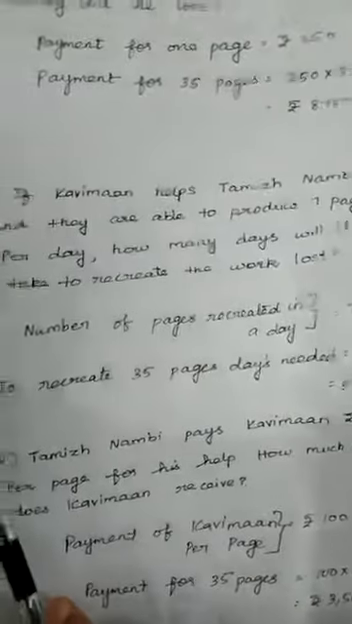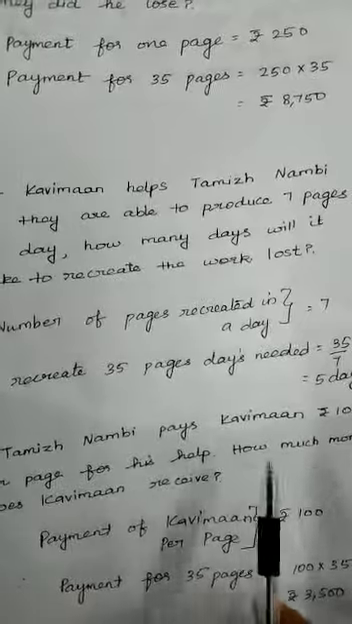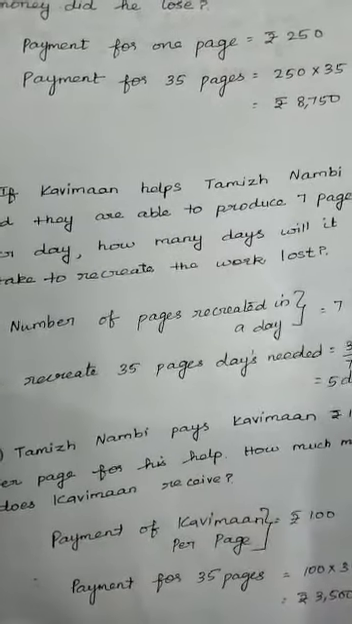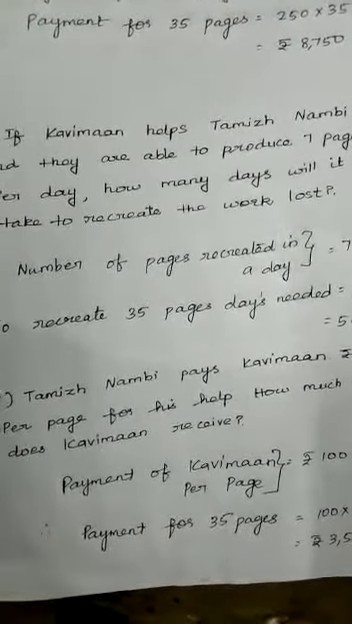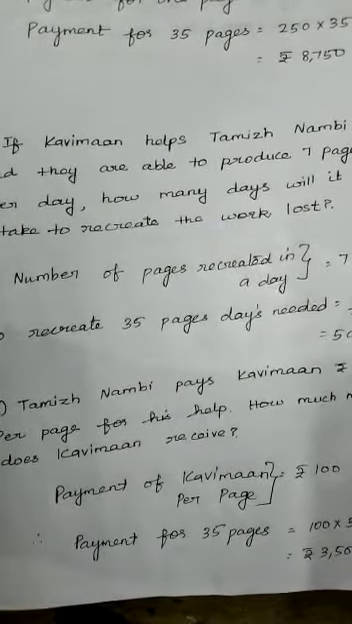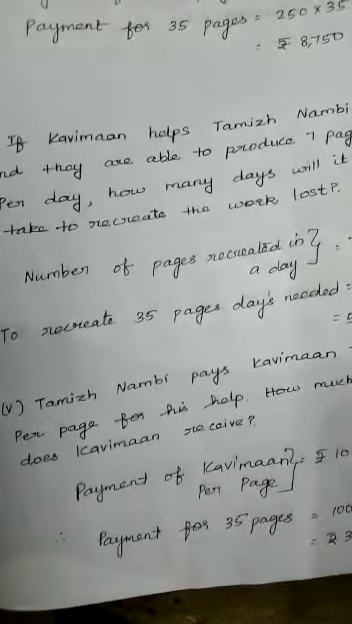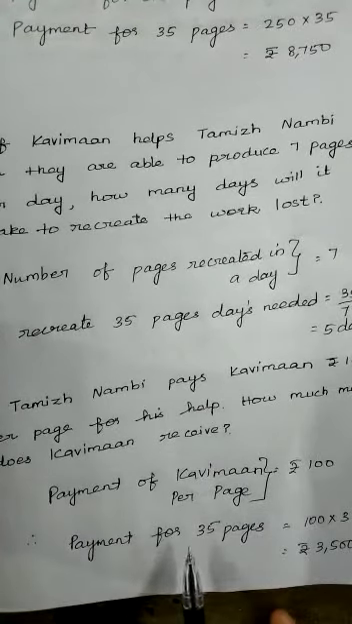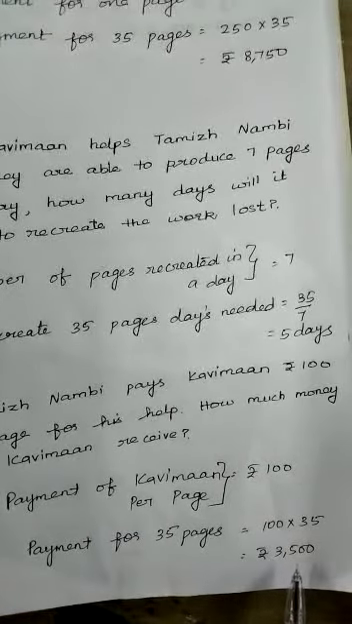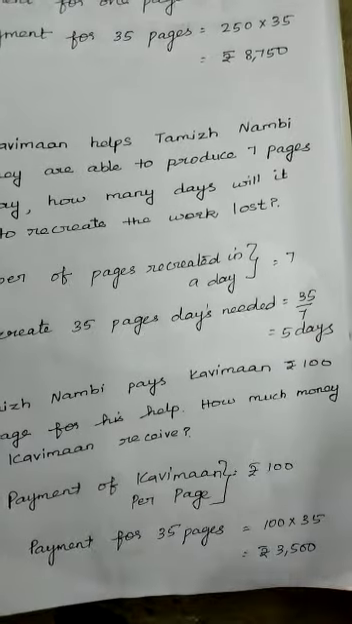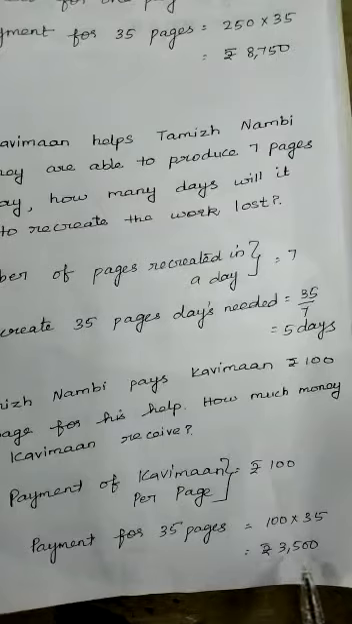Next is your fifth question. Tamil Nambi pays Kaviman rupees 100 per page for his help. How much money does Kaviman receive? Kaviman is helping Tamil Nambi, so he is going to pay Kaviman rupees 100 per page. Then the payment for 35 pages is 100 into 35, that is he is supposed to give 3,500 to Kaviman because he is helping him.